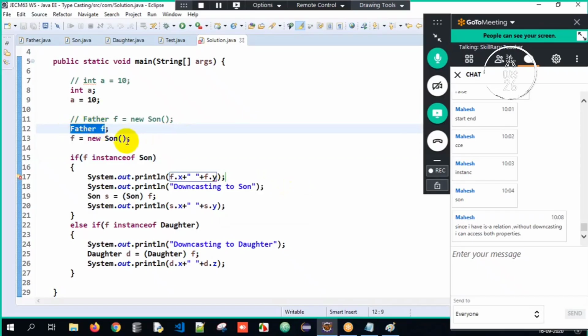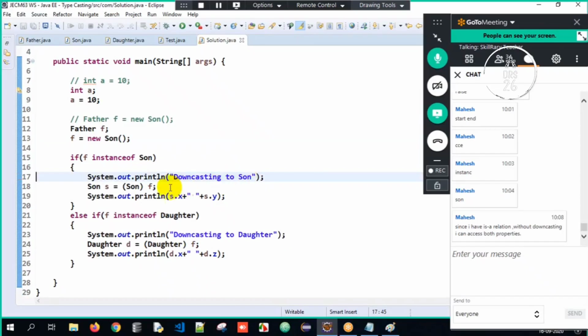You might say, sir, I have created an is-a relationship and I have created an object of the subclass only. But since it is upcasted, with the upcasted reference only superclass properties are visible to me. So I can access only father class properties. But I need to access son class properties as well. That's the reason I am trying to downcast it over here. Got it? I hope you got the basic idea of it now. Okay, perfect. Good question.